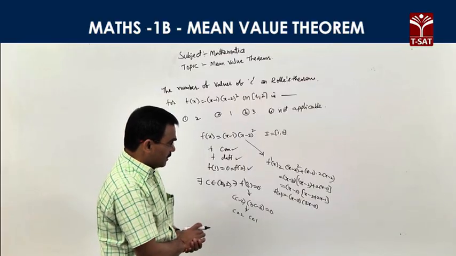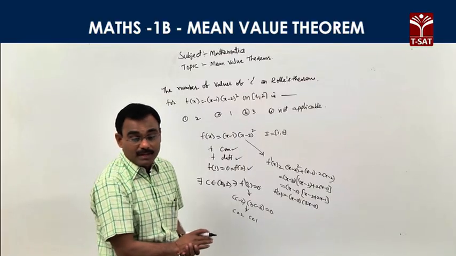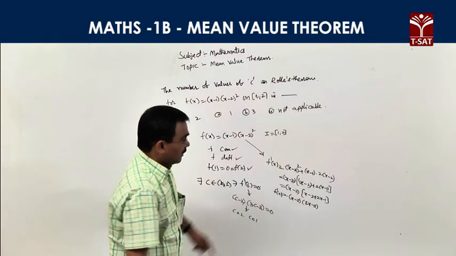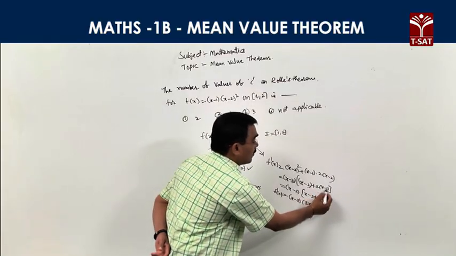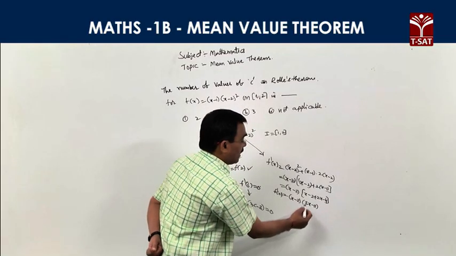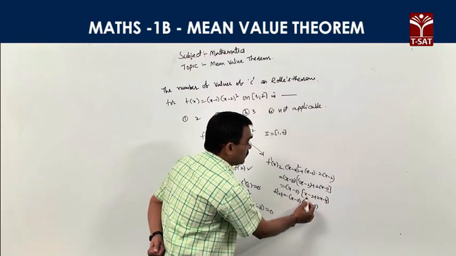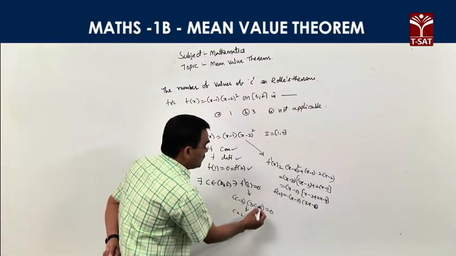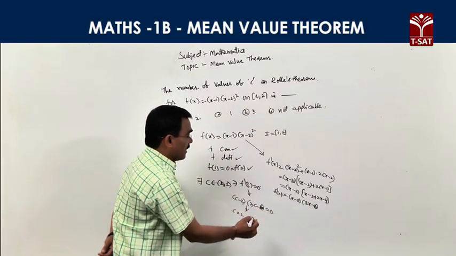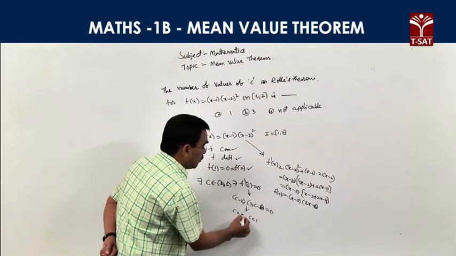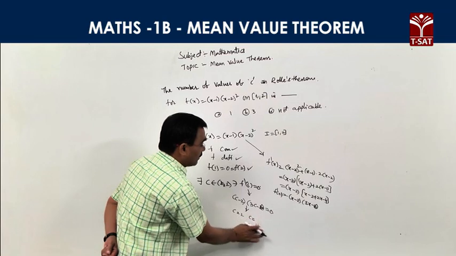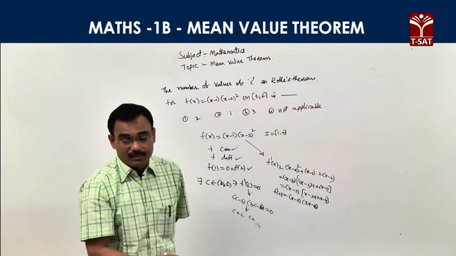The function is x minus 2 whole square. The value is 2x minus 4. Then 3x minus 6 can be taken here. The value is 3x minus 6. The value is c equal to 2 and c equal to 1 by, and 3c is equal to 3c.